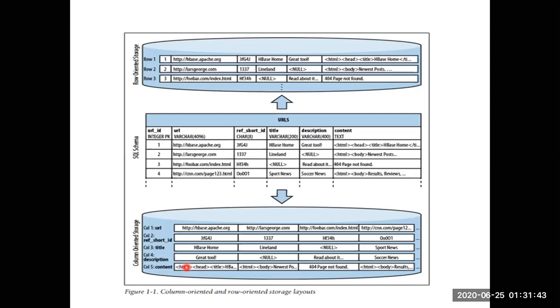Column oriented storage is much better at retrieving data compared to a normal row oriented database system.